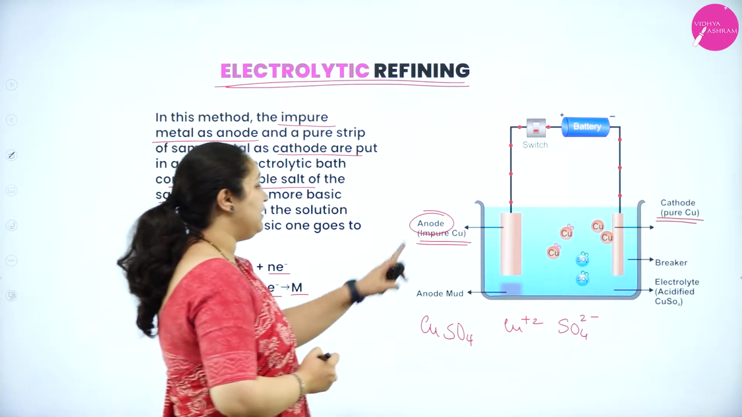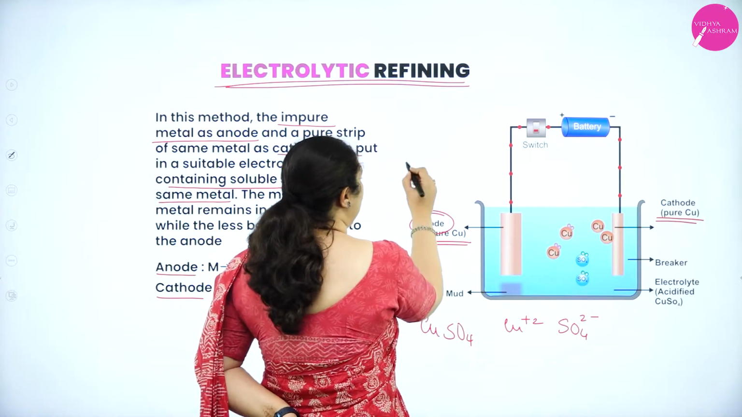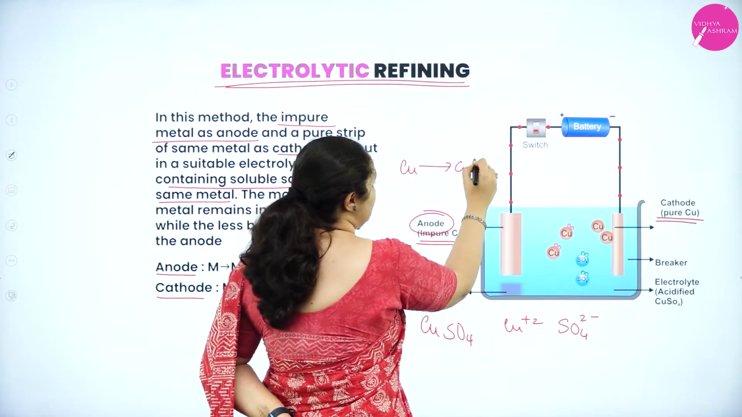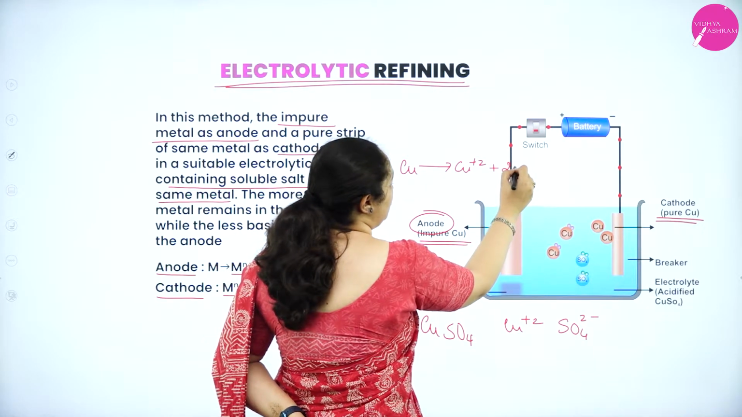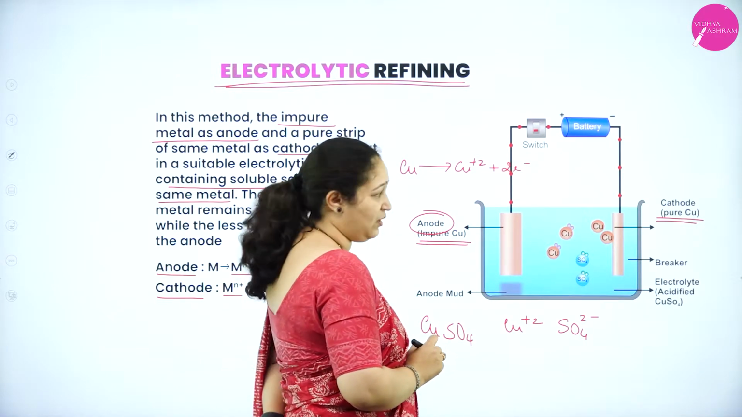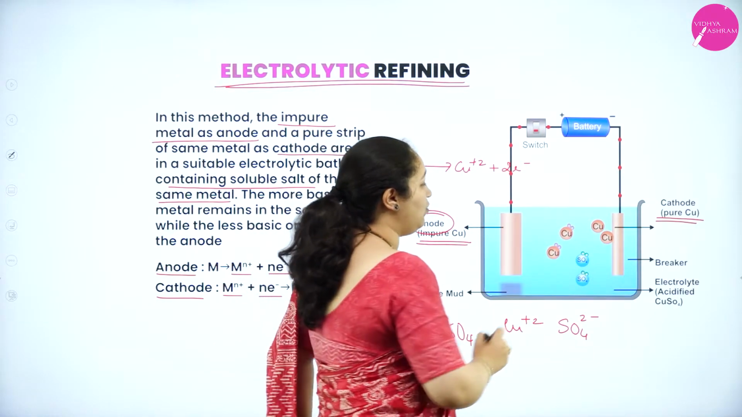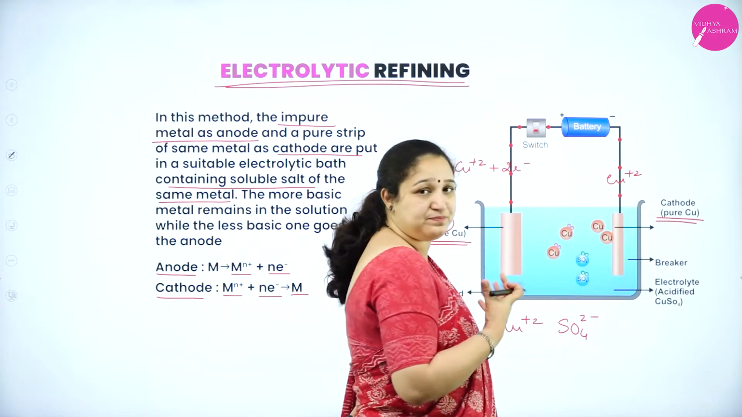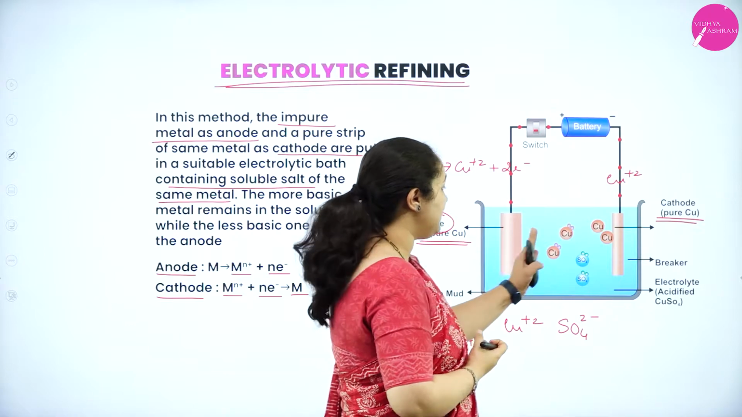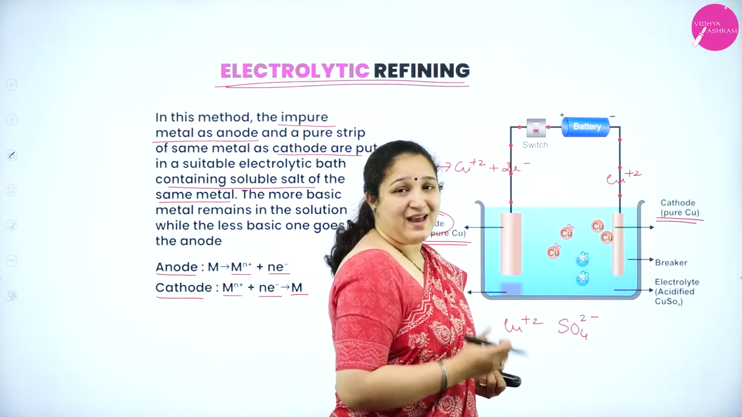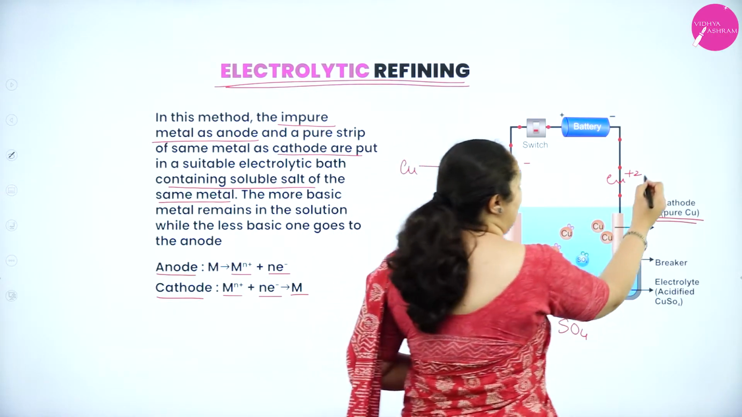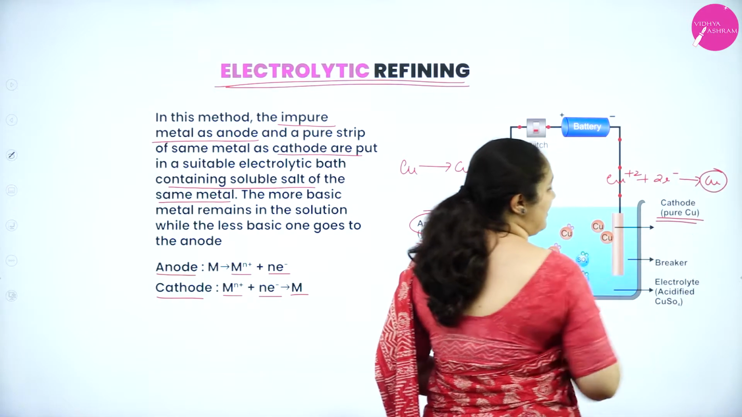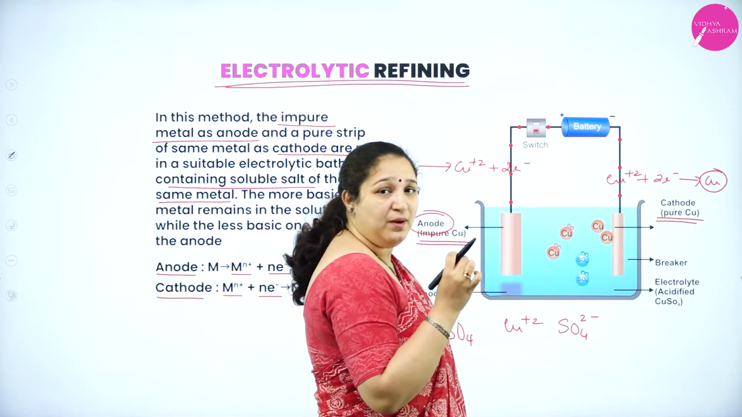Or I can tell here what happens at the anode. Copper metal goes out as Cu2+ ions, and 2 electrons are liberated. Okay, and at the cathode what happens? The Cu2+ ion, the cation, is positively charged, gets attracted towards the copper cathode, and it will accept 2 electrons and get deposited as copper metal.